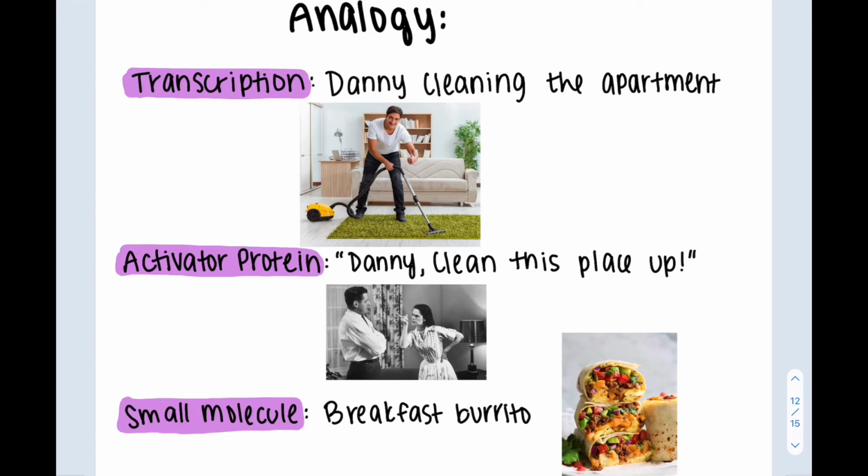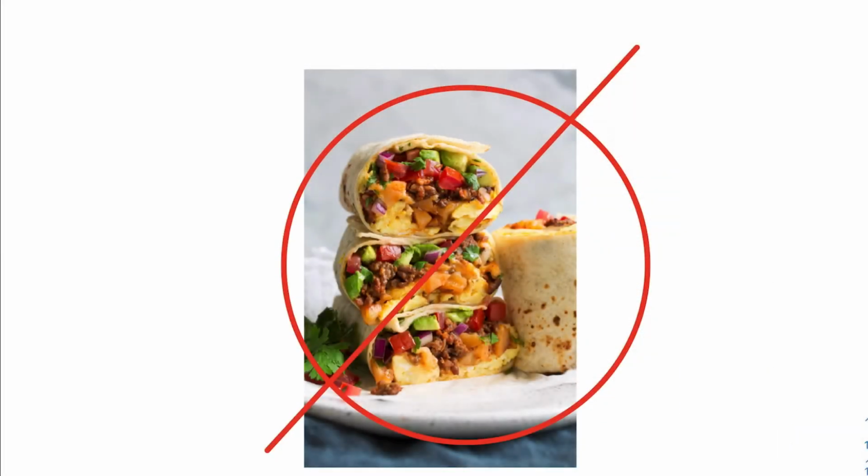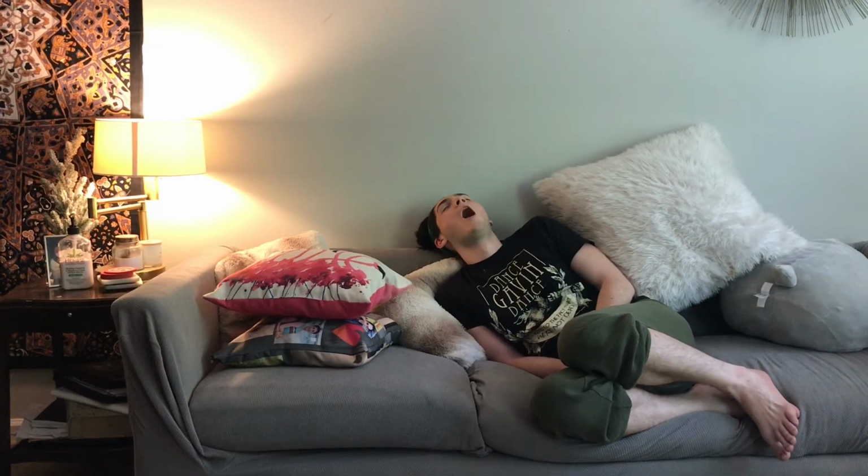Transcription would be Danny cleaning the apartment, the activator protein is me telling him to do so, and the small molecule is the breakfast burrito. First, we will see what happens if I tell Danny to clean up the apartment without motivating him with a breakfast burrito.